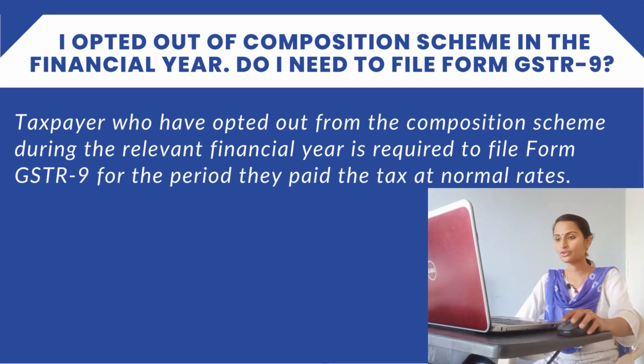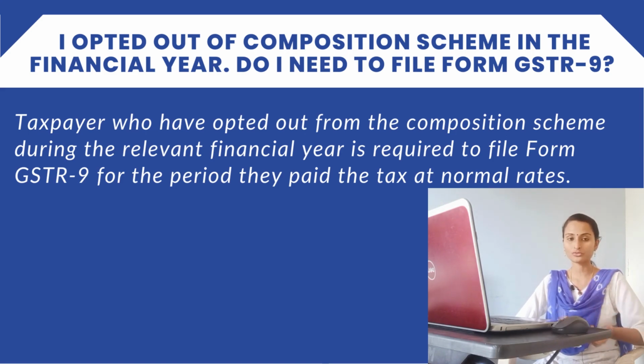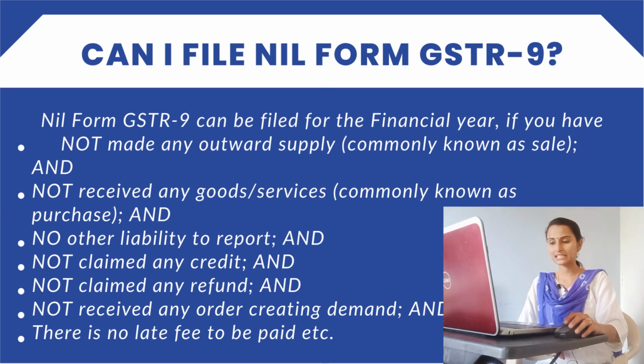I have opted out of the composition scheme in the financial year. Do I need to file Form GSTR 9? A taxpayer who has opted out of the composition scheme during the relevant financial year is required to file Form GSTR 9 for the period they pay the tax at normal rates. Same vice versa, I had explained before regarding opting into the composition scheme. Here he is asking that he had opted out of the composition scheme, so he needs to file the GSTR 9 return. He has to file Form GSTR 9 for the period for which he has paid the tax at the normal rates. Can I file nil Form GSTR 9?